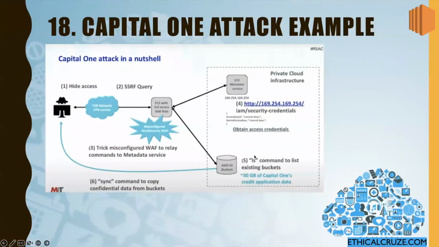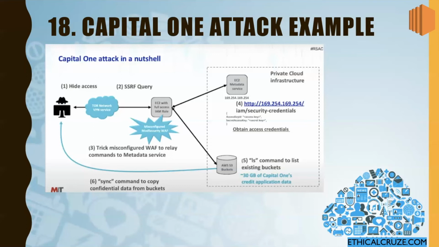Okay, now I'll give you an example of a cyber attack which happened to the Capital One organization. Okay, so as you see, metadata already contains those security credentials. So what the hacker did, first of all, I'll give you a brief overview of what happened with this Capital One cyber attack. You can read about it in more detail on YouTube or on different blogs because it is very well explained there. I'll just give you a brief overview of what actually happened.